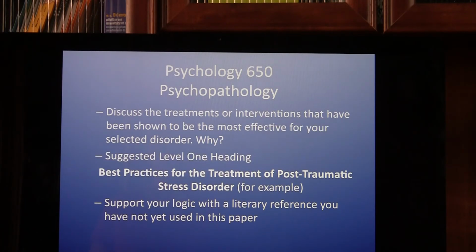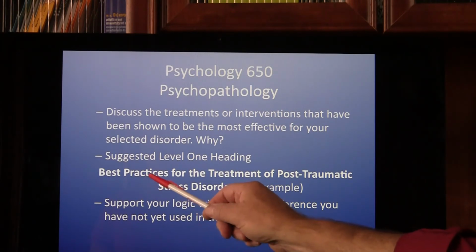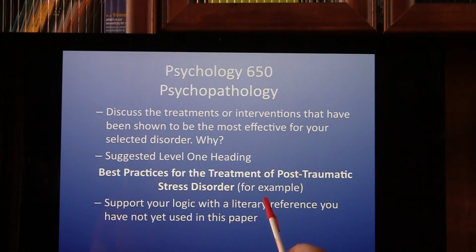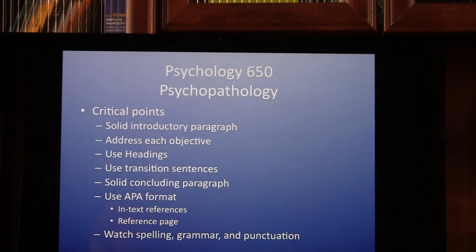And the next is, discuss the treatments or interventions that have been shown to be the most effective for your selected disorder, and then talk a little bit about why. Here's how the heading would look: best practices for the treatment of post-traumatic stress disorder. Okay? Support your logic with a literary reference you haven't used in this paper. So again, use the objectives as headings. Follow the examples that I've posted. You'll be just fine with that.